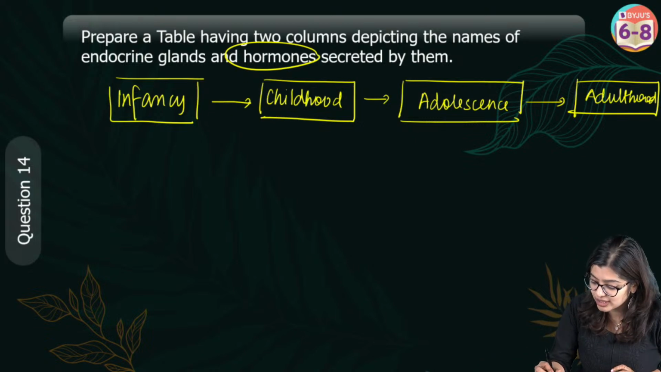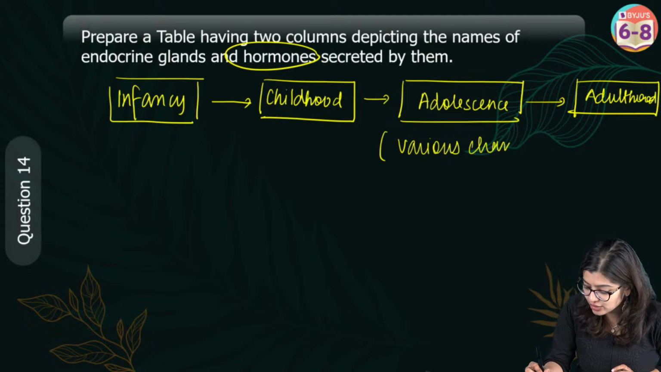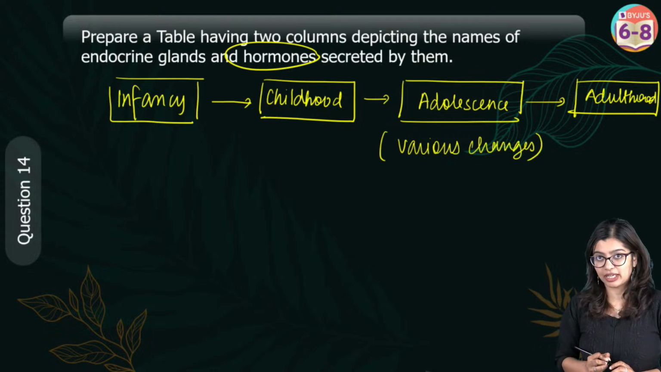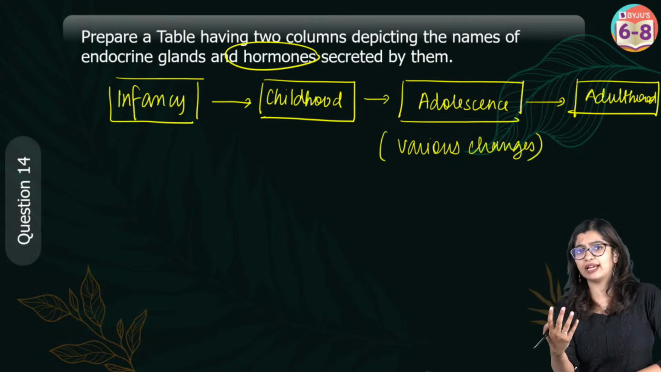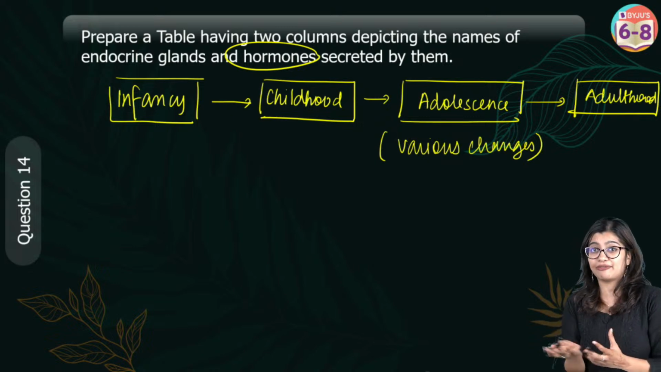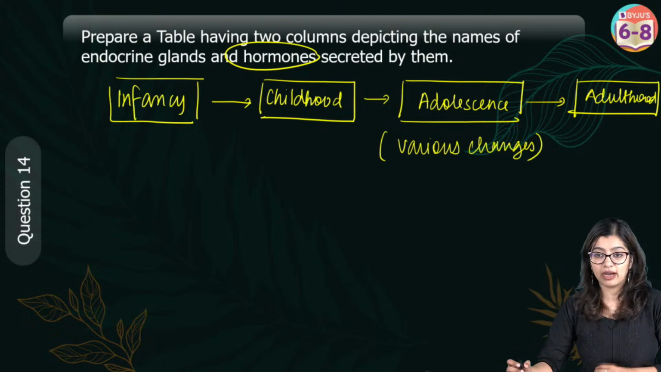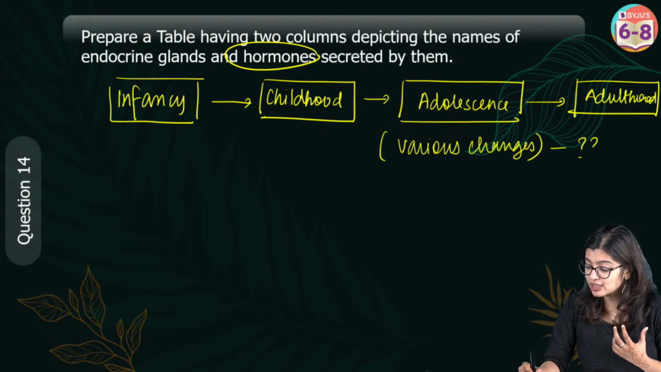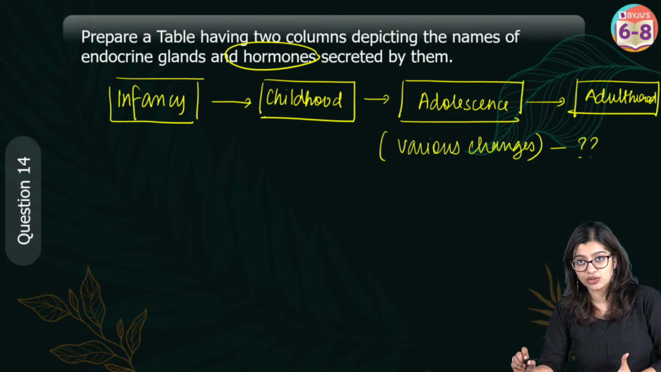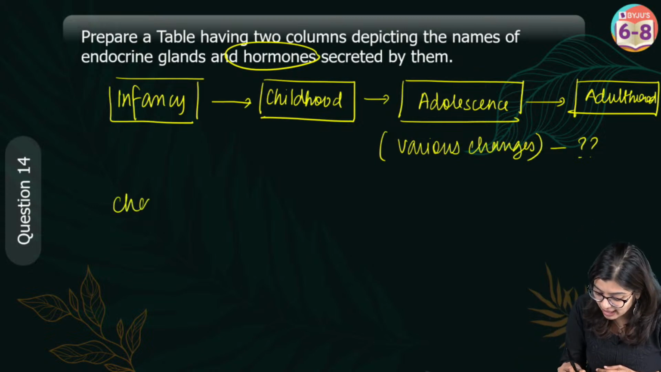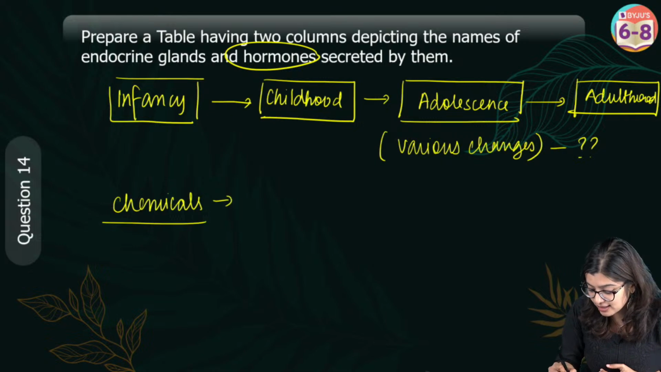So we see that there are various changes that occur during this adolescence period. We enter into a reproductive phase where a lot of changes take place. Now, who is responsible for bringing about these changes? We see that there are some chemicals that are produced inside our body. These chemicals act as messengers, okay?